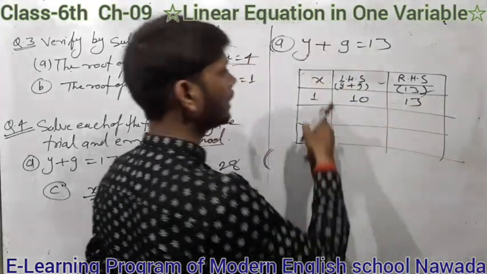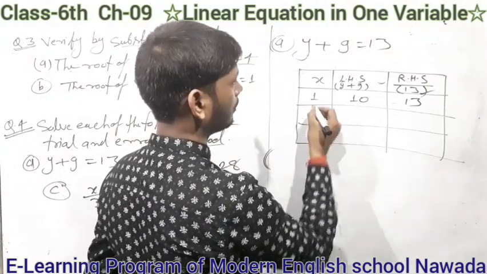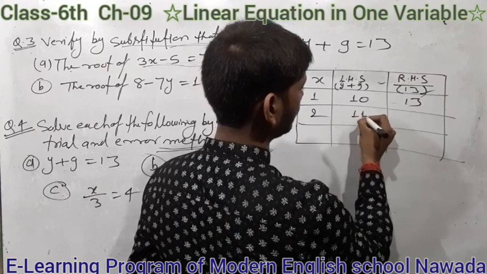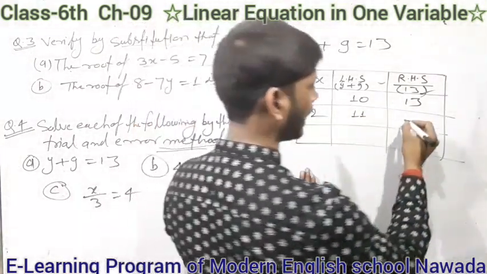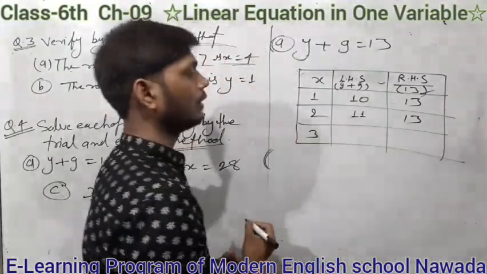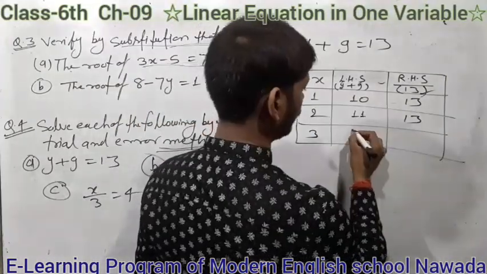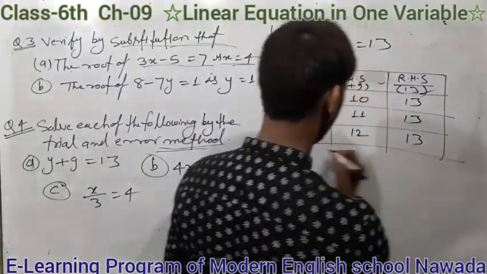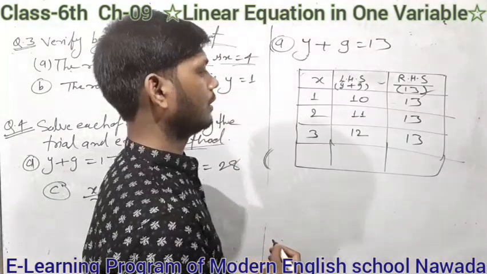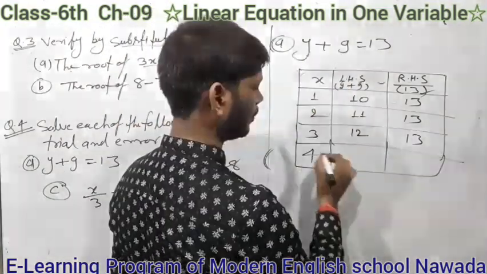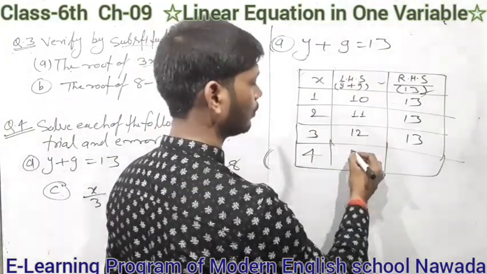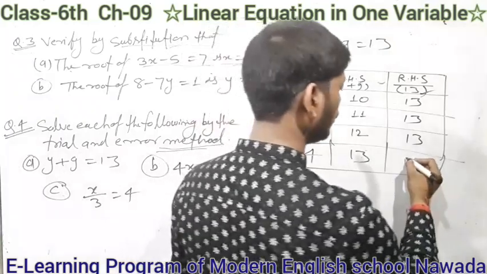Here when you put y equal to 2, then LHS equal to 11 and RHS equal to 13. When you put 3, then here 12 and RHS equal to 13. But when you put 4, here LHS equal to 13 and RHS equal to 13.